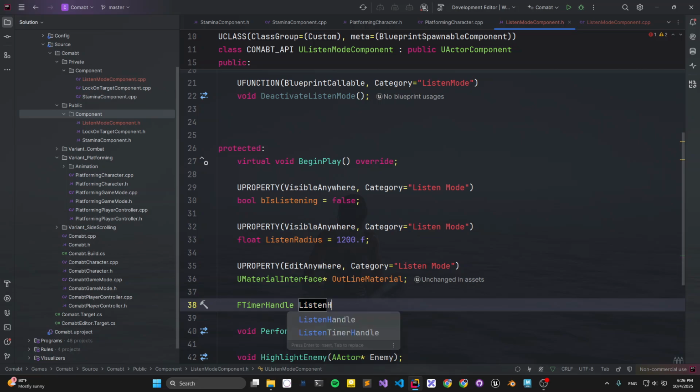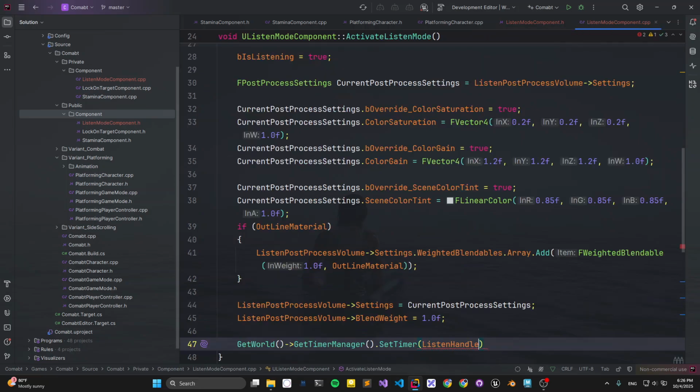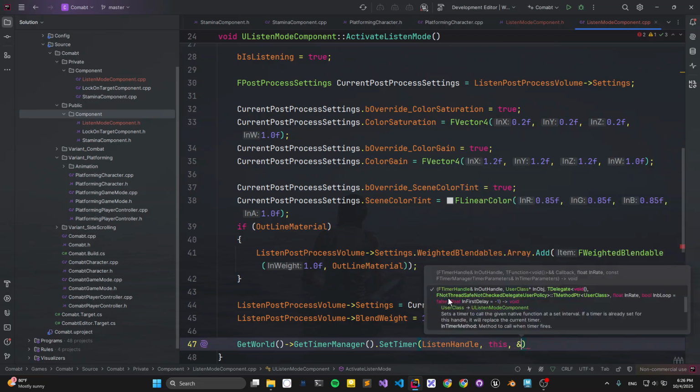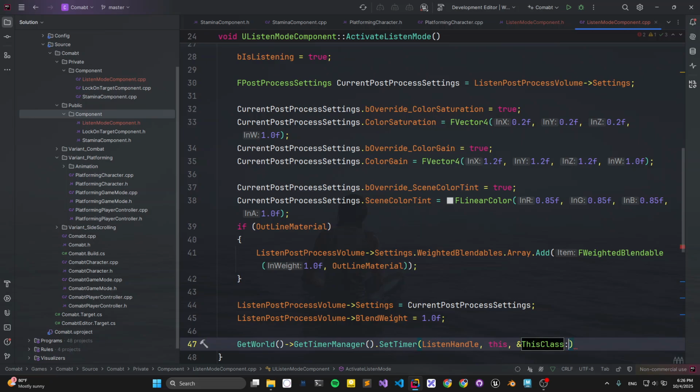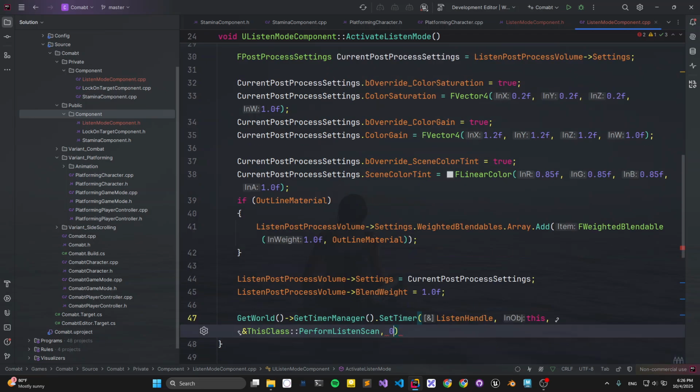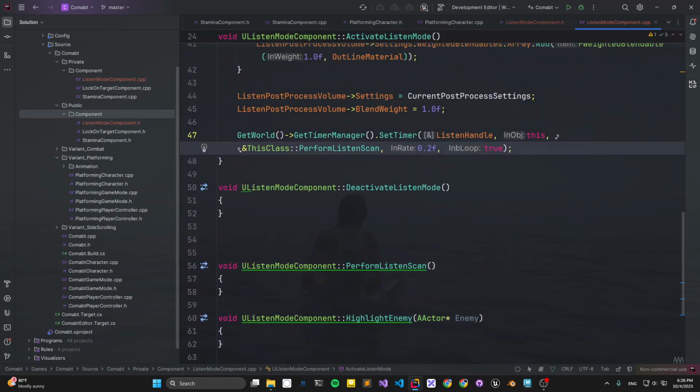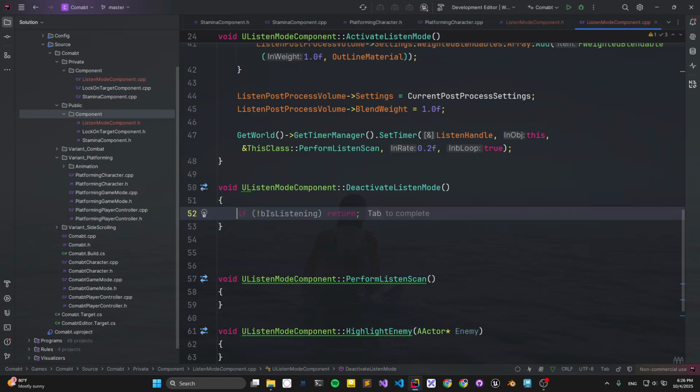Listening handle. Let's put it, and the second parameter we can put this, and the third we can using this class and perform listening scan and get a value. We don't want to routing, and if we deactivate it, we have some similar.